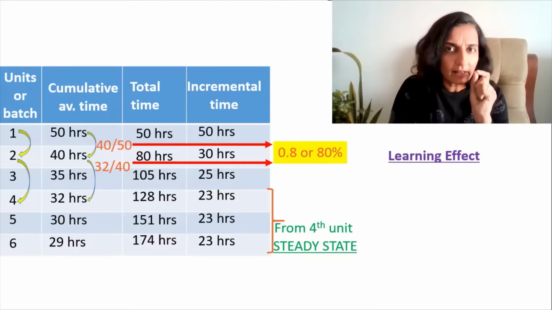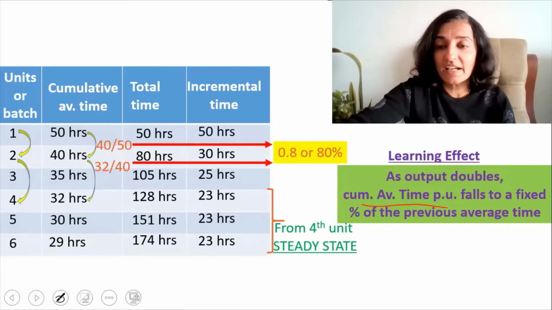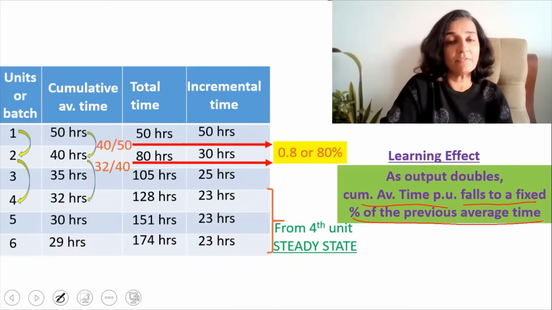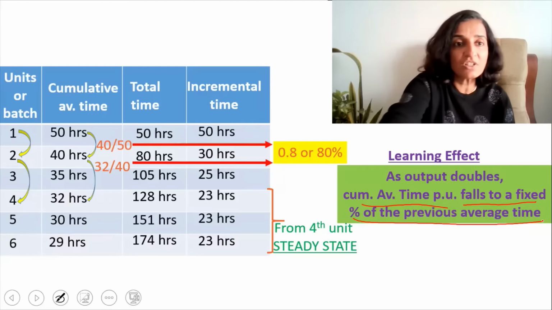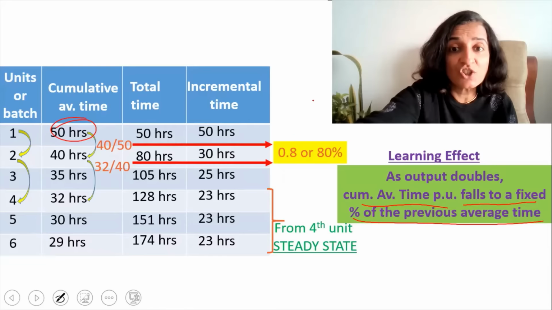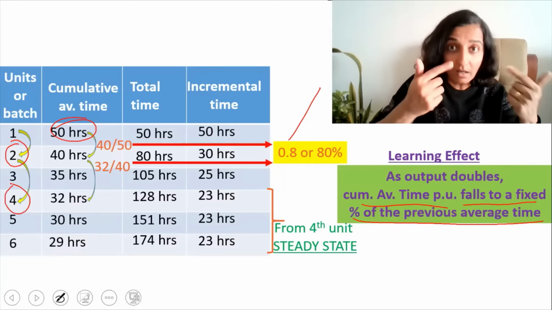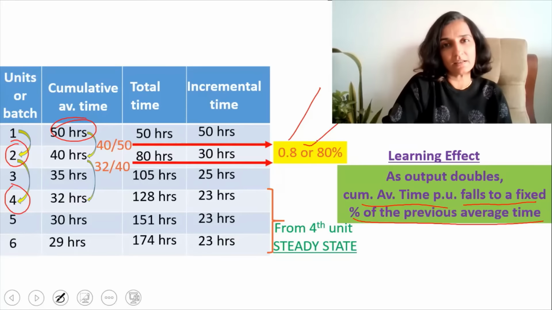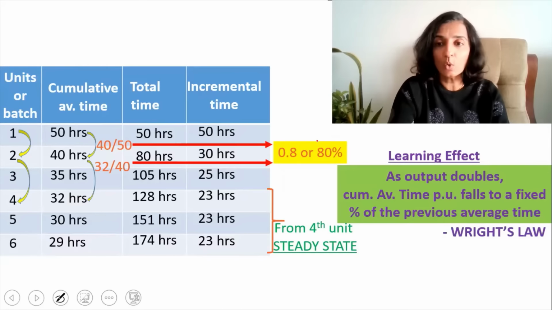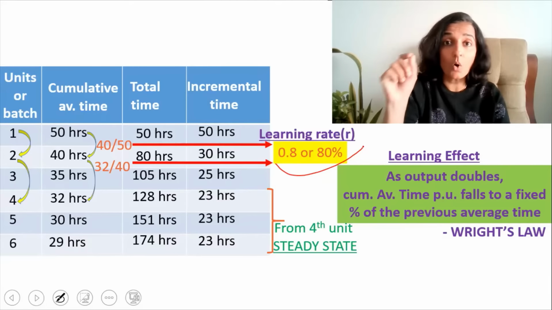So what is the learning effect? Learning effect means as the output doubles, the cumulative average time per unit falls to a fixed percentage of the previous average time. So what was the previous average time initially? It was 50 hours and it has dropped to a fixed percentage. And what is the fixed percentage? 80%. Again, when the quantity doubled from 2 to 4, it dropped by another 80%. So this is known as the learning effect, or it is also known as Wright's law. And this 80% is known as the learning rate, or R.